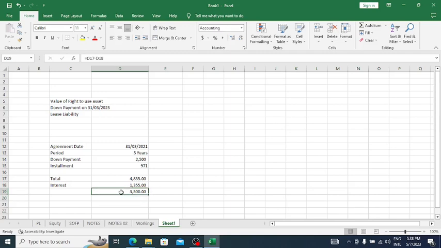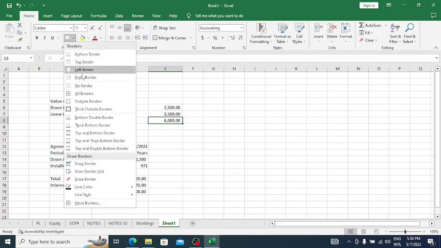So now we know the value of the asset. Down payment is 2,500, lease liability 3,500. Now easily we can get the value of the asset, plant 6,000, right?